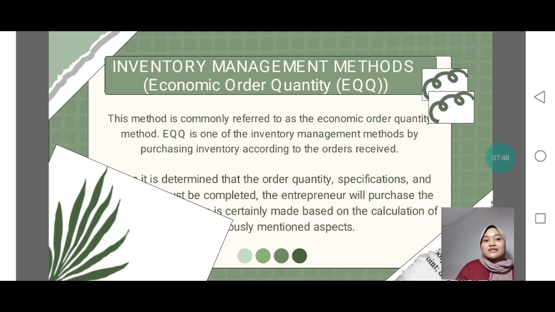It is determined that the order quantity and specification will be completed. The entrepreneur will make the purchase based on the calculation of expenses.